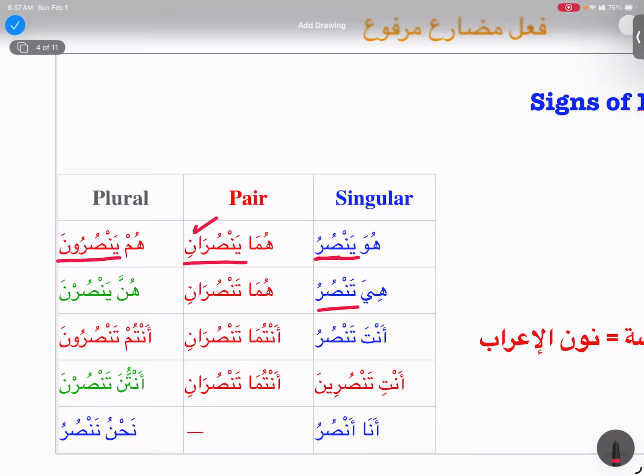So what are some of the letters that represent damir muttasil? Alif, waw al-jama'a, and ta' al-khitab, and ya' al-mukhataba. And that's it, right?